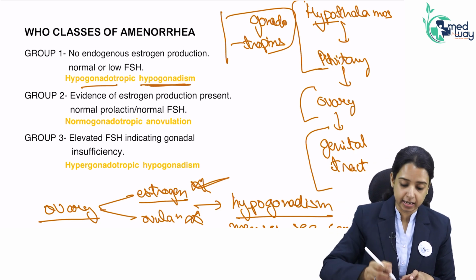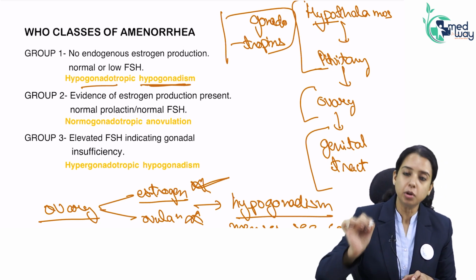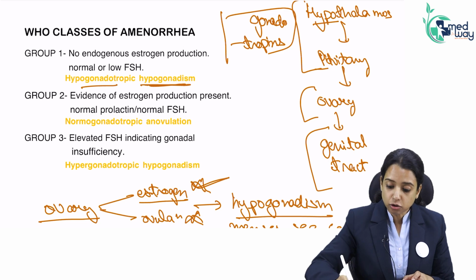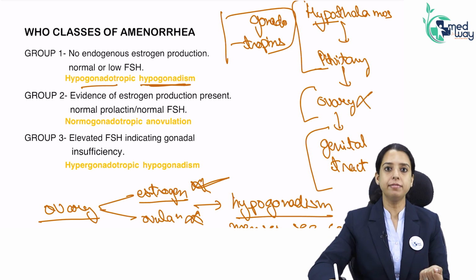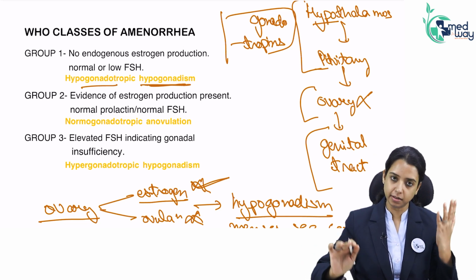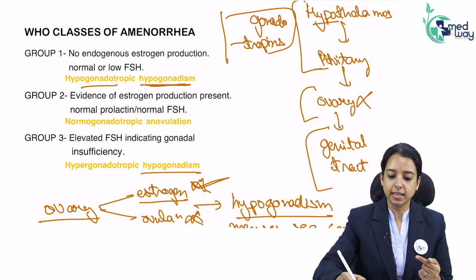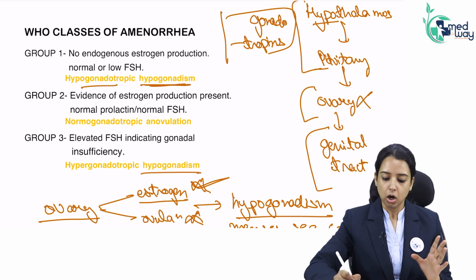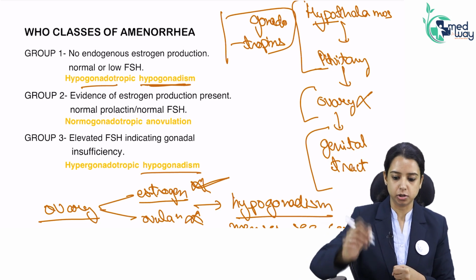What is category 3? First come to category 3. Category 3 is where the center was working fine, but the ovary stopped working on its own. Why? We will discuss. The ovary failed. When the ovary fails, again ovulation and estrogen are both gone. Is it hypogonadism? Yes, but we call it hypergonadotropic. Since the center was working fine, what did the ovary do? The ovary is producing very little estrogen. So there is no negative inhibition.